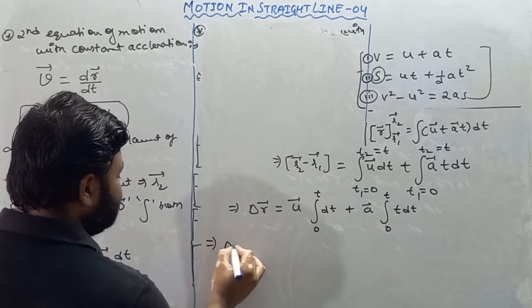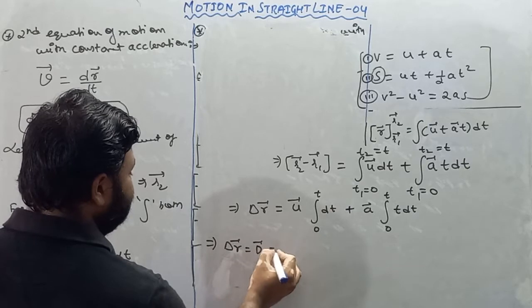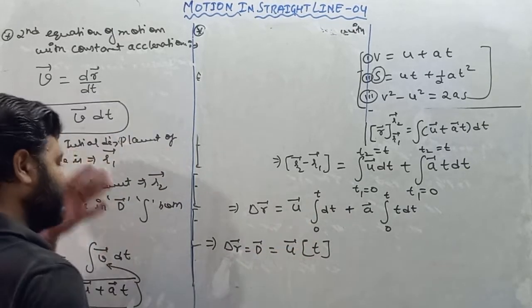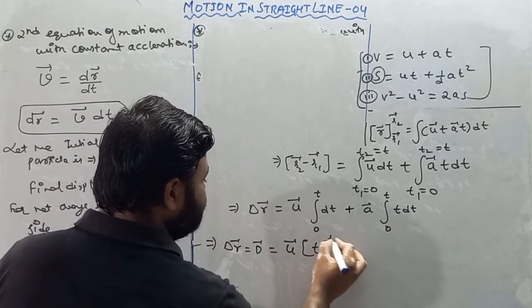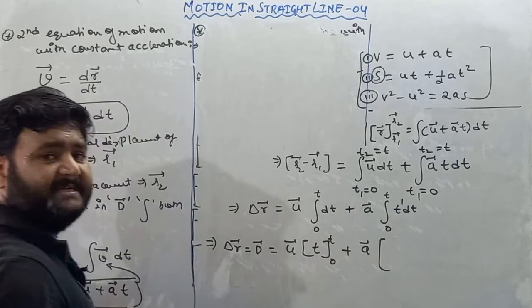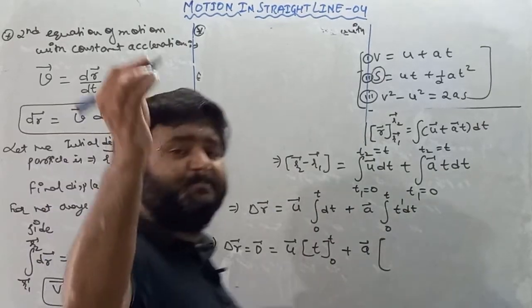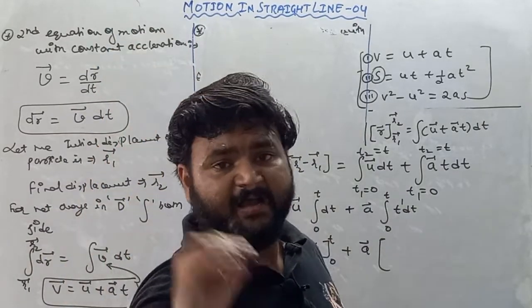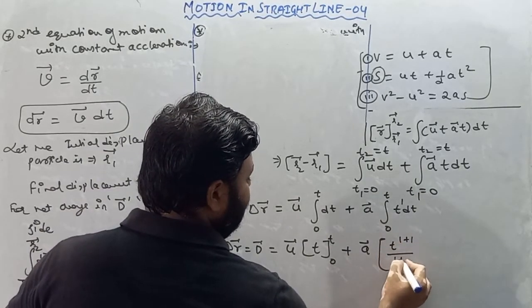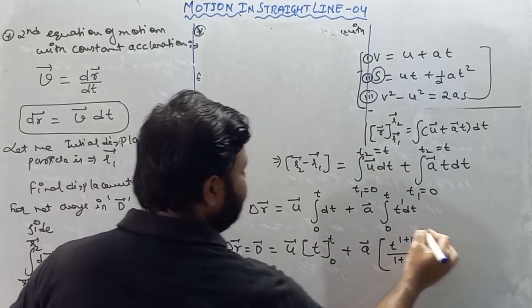Now displacement vector, which is also called change in position vector, equals u vector times integration of dt, which is t, with limit 0 to t, plus a vector times integration of t dt. Like x to the power 1, it becomes x raised to power 1 plus 1 by 1 plus 1, so t raised to 1 plus 1 by 1 plus 1, with limit from 0 to t.